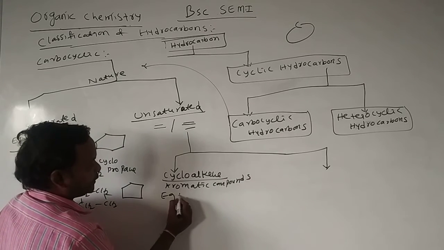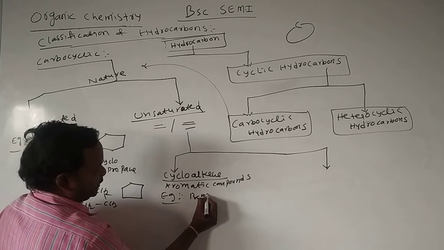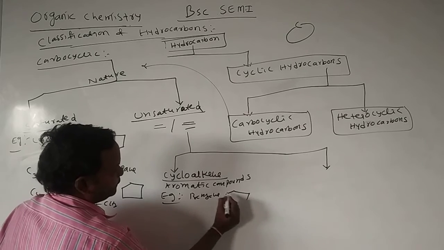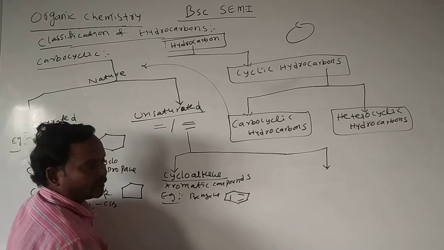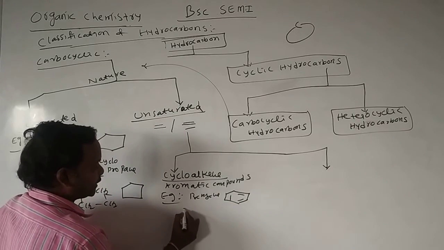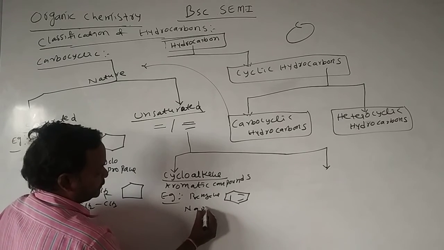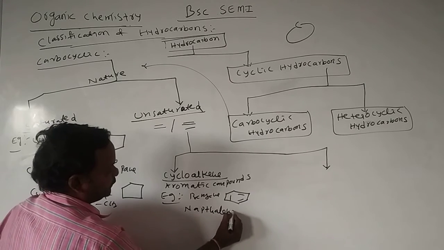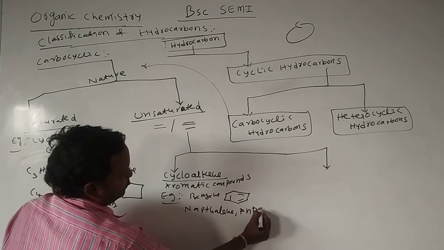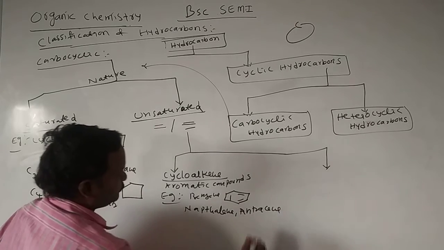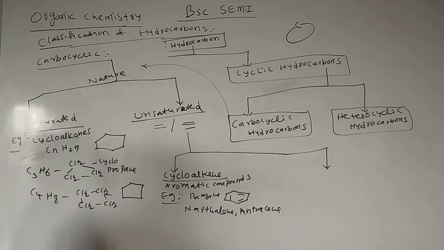Example for cycloalkenes: benzene. Already we know about benzene. Benzene is the best example. Naphthalene, anthracene, all these are the best examples for unsaturated cycloalkenes.